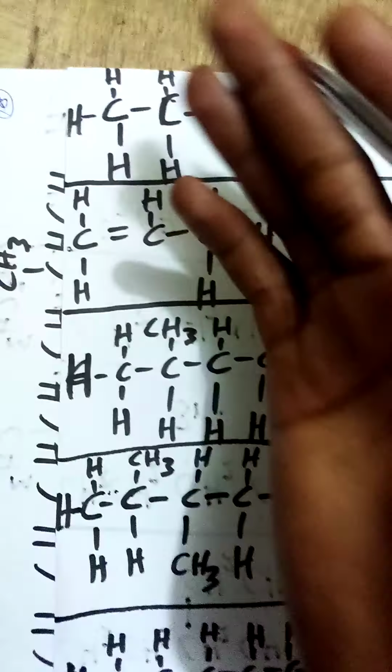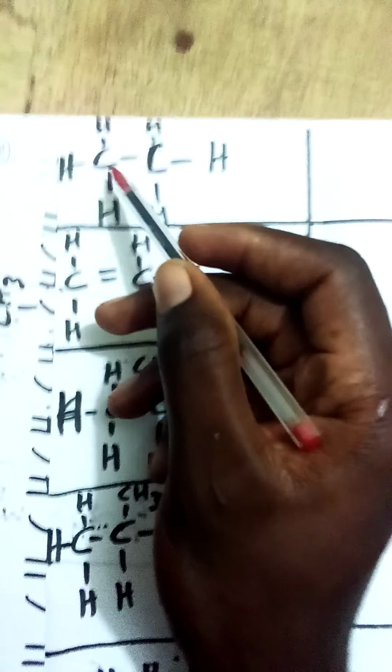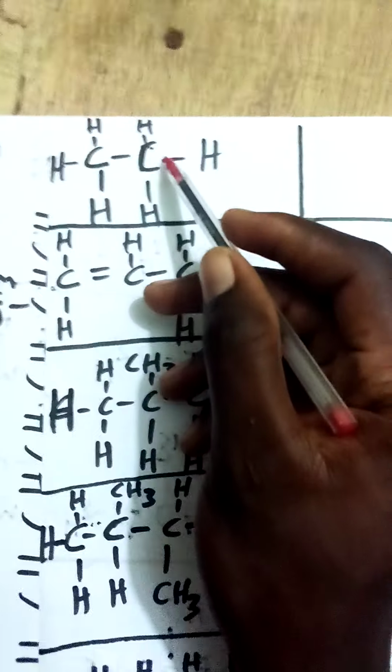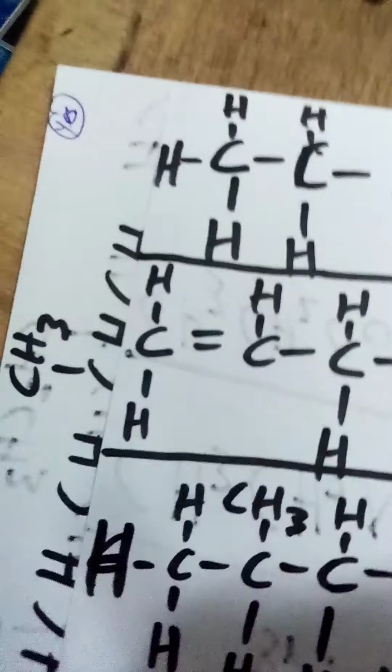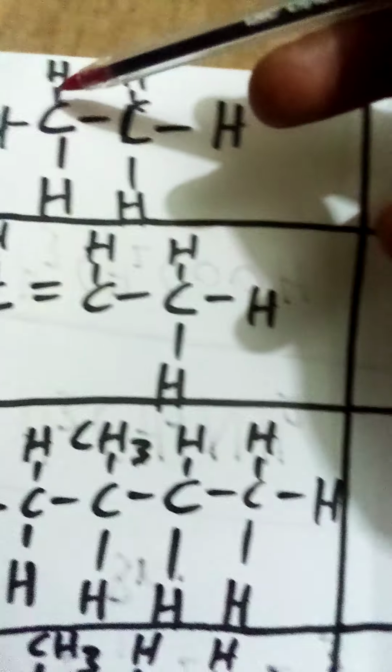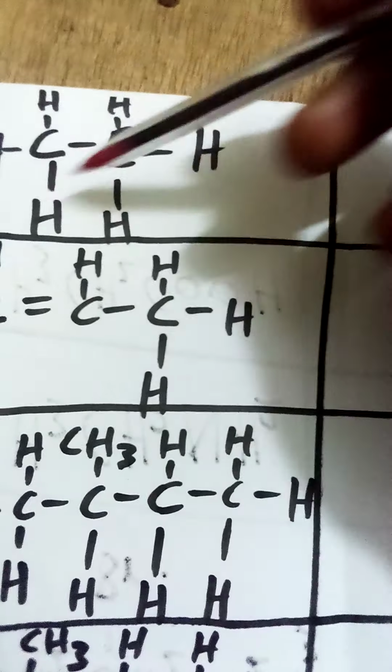If you want to name this, just count the carbons. If it's one carbon, you call it meth. If it's two carbons, you call it what? Eth. Okay, you call it eth. There are two carbons here. Now, which type of bond is existing between them?